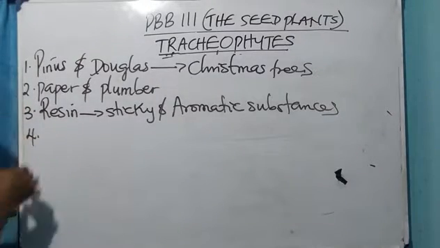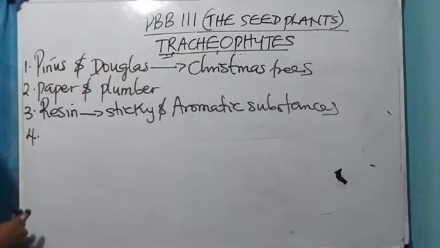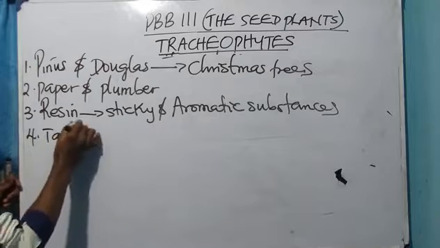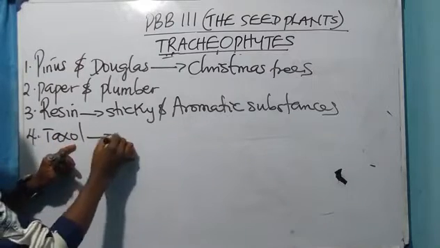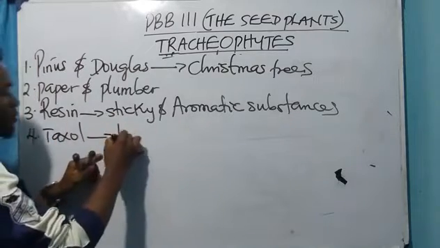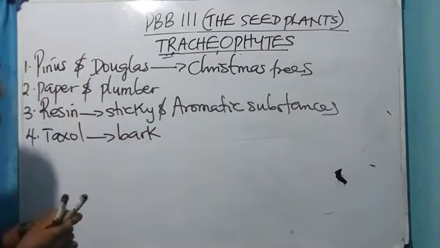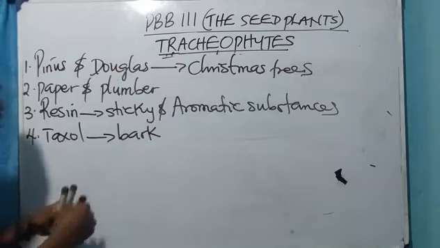Number four, another importance of gymnosperms is what? Taxol. Taxol is gotten from the bark of what? The gymnosperms.